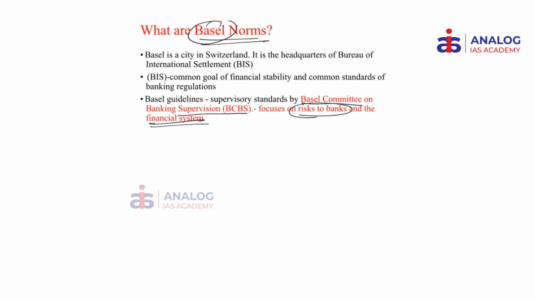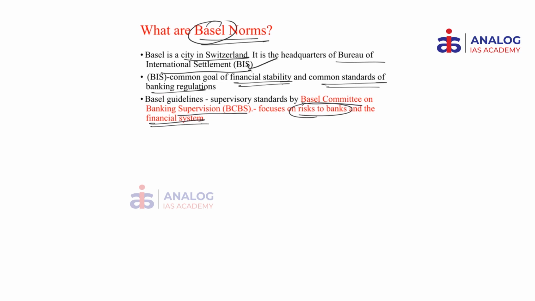So what is this Basel? Basel is basically a city in Switzerland and it is the head of the Bureau of International Settlement. So this is the body which regulates amongst central banks and ensures that financial stability and macroprudential issues are handled on a global scale. So the common goal of the Bureau of International Settlement is financial stability and common standards of